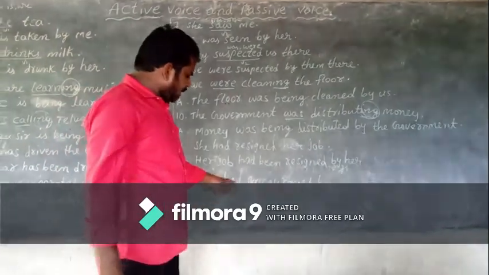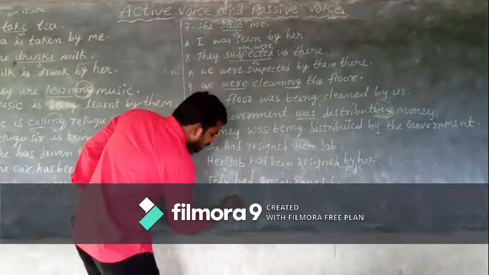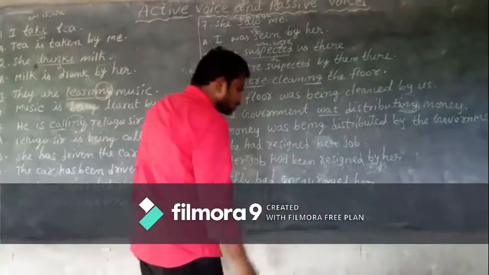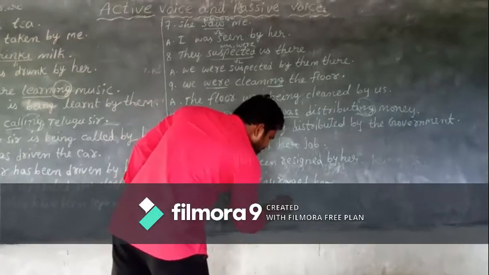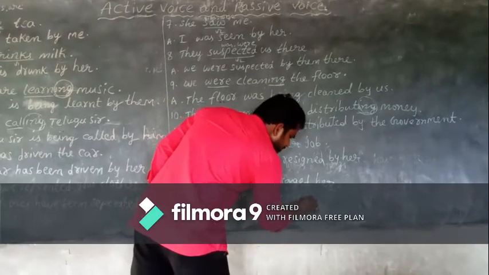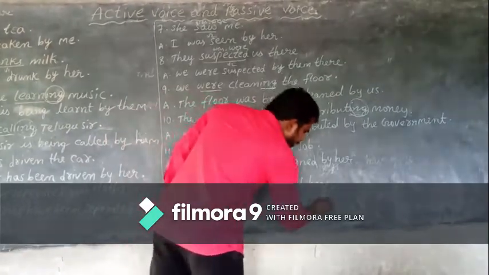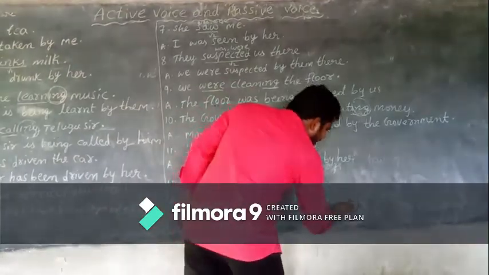Been, B form, children. Had, has, have always carries been as a B form. Had been. Third rule, change the verb into V3, encouraged. Fourth rule, add by. Fifth rule, they becomes them.